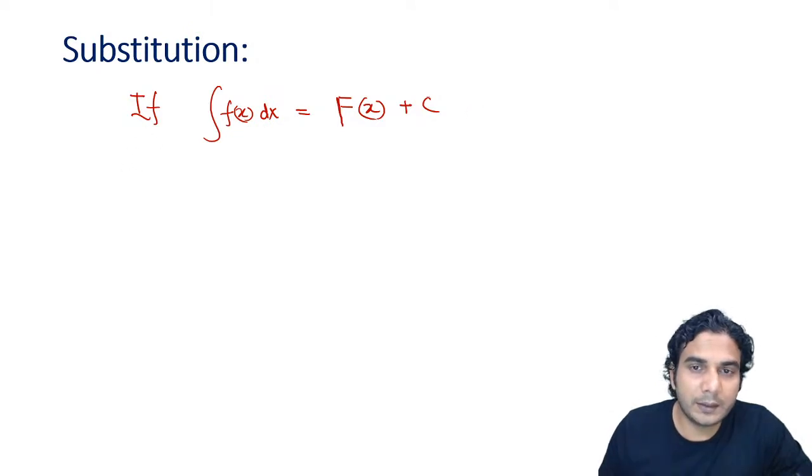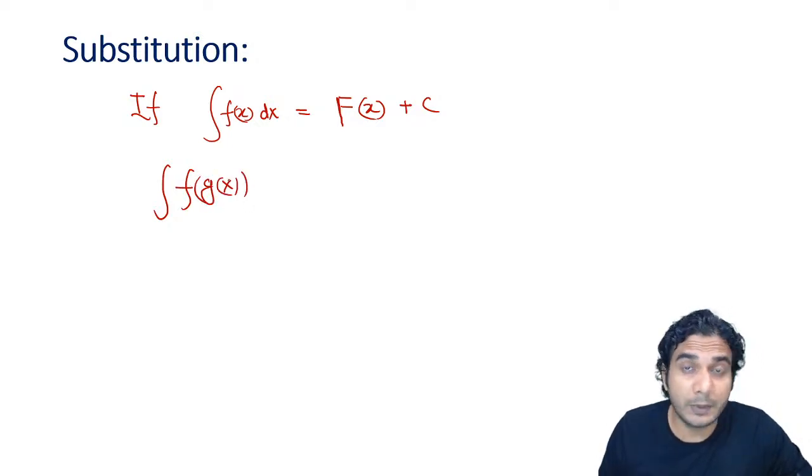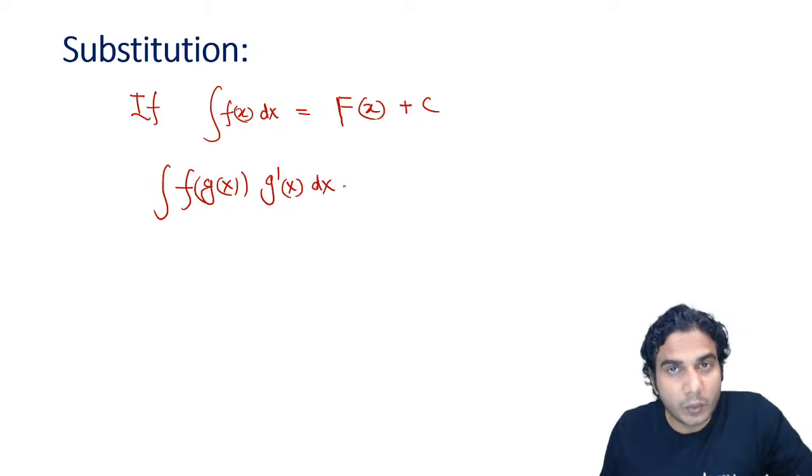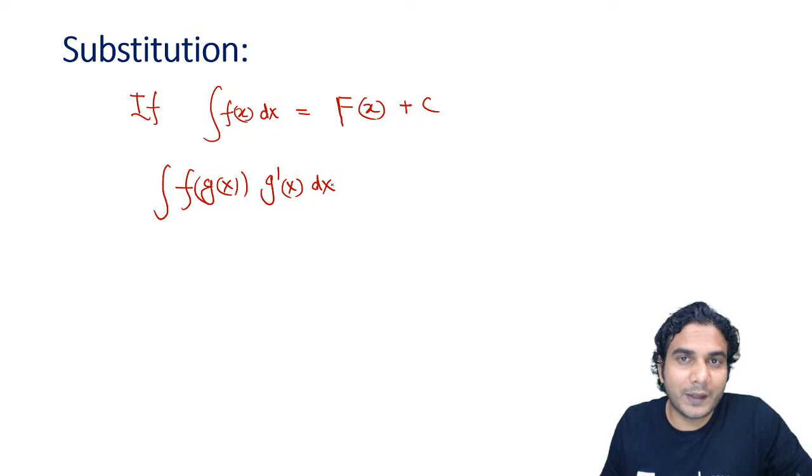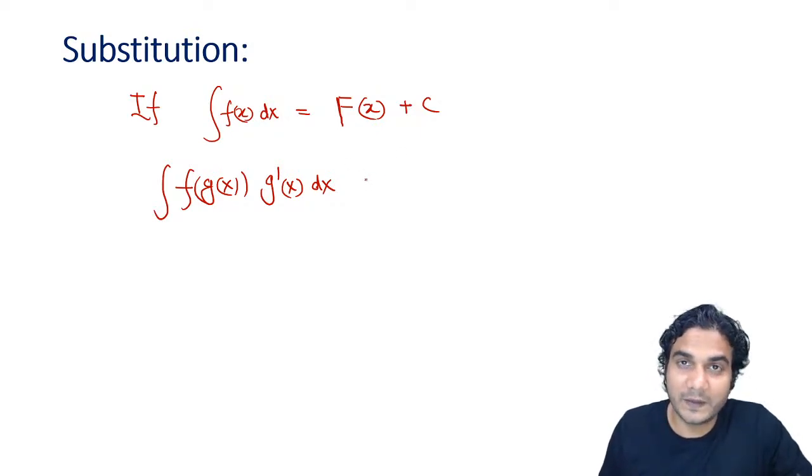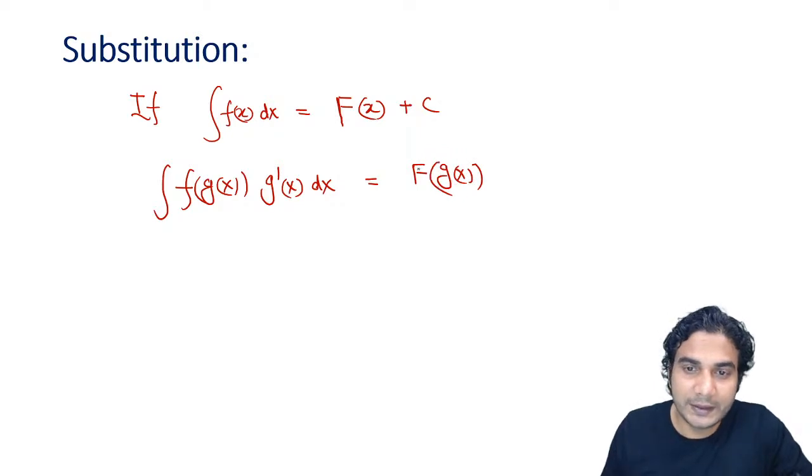But we need to find the integral of f of g(x). Now you can see x is replaced by some other function, but g dash x is also there. If it is so, then we can directly apply the formula of F, right? Directly you can write the answer. So let me first tell you the answer. The answer of this is nothing but F of g(x), all right? F of g(x). So this is something which you can directly use.